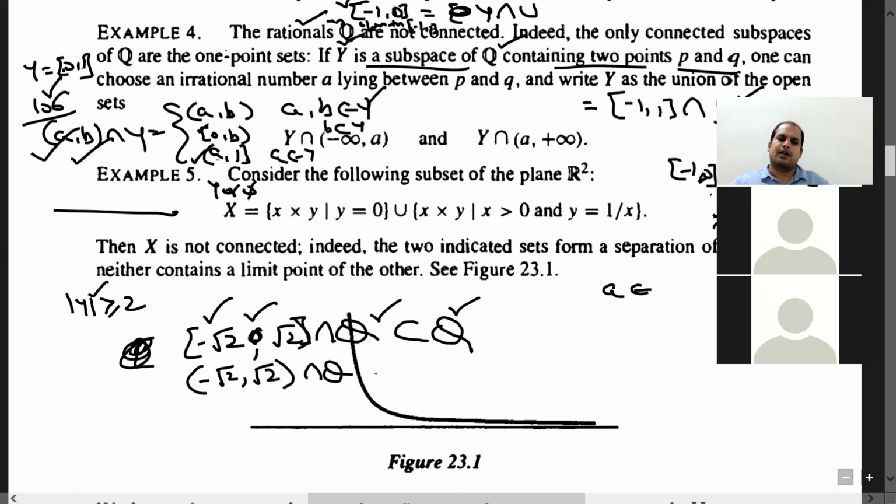I have given such an easy hint. What about this? Look, I am saying minus root 2 to root 2 closed interval intersection Q. Is this set open in Q with respect to the subspace topology on Q induced from R? Is this set open?